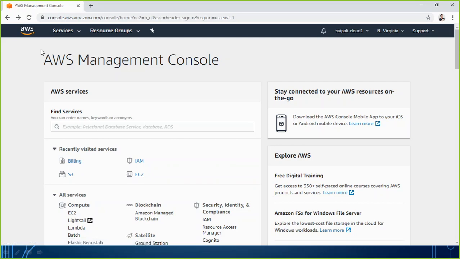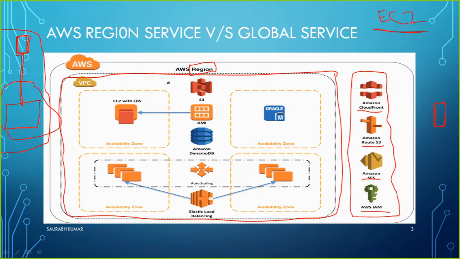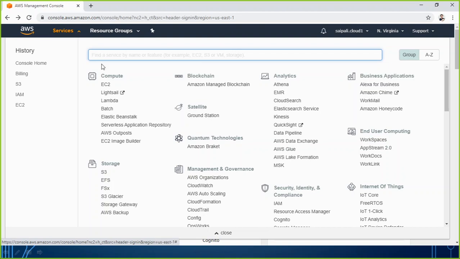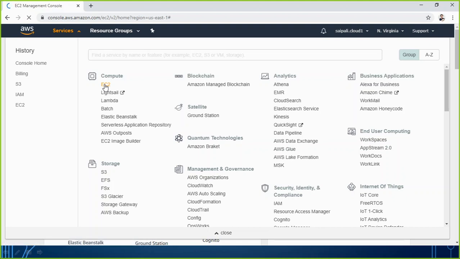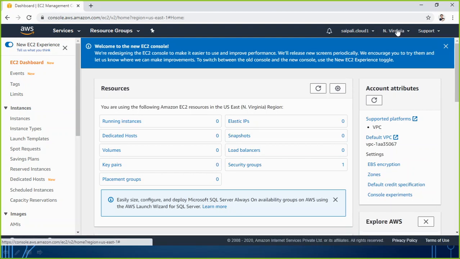As we have seen in our slide, some of the services are region specific and some of the services are global. So let's take an example of a service which is regional, for example EC2. How to get the EC2 service here? Simply go to Services and look here, we have a compute related service called EC2. When I click on EC2, I already have one of the regions selected, but still it is going to ask me once again. Let me show you how it is going to work.